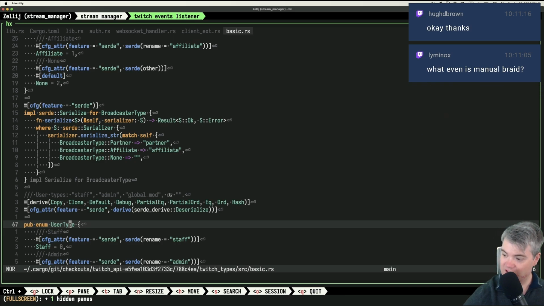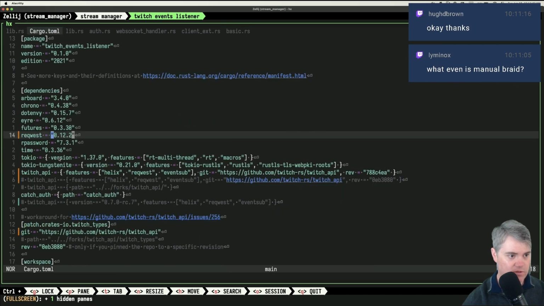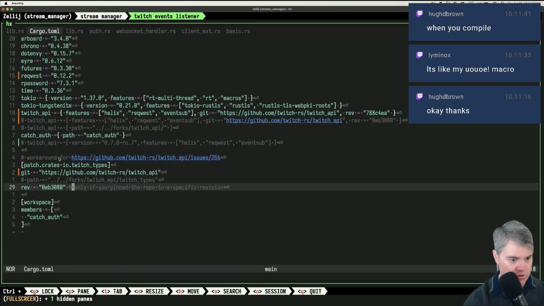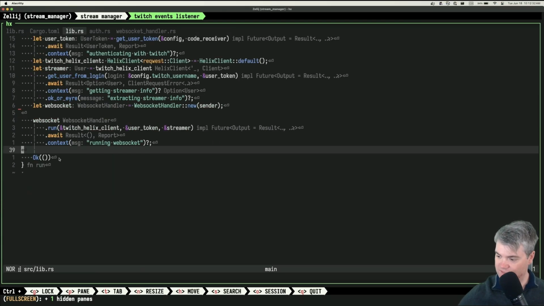Let's see. You saw I have 2 versions of Twitch types. Twitch types, is that in my cargo toml? I have, ooh, you're right. I didn't do this right. 788, yeah. Let's try that. Let's restart LSP and see if that works.